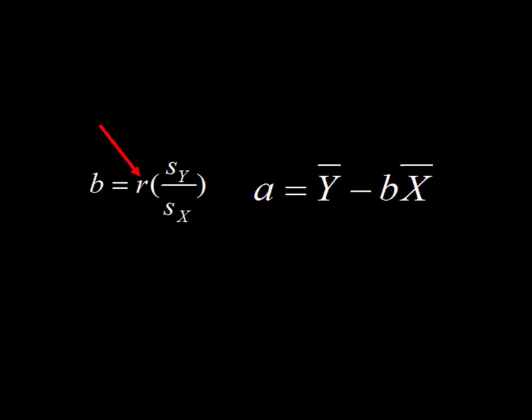Okay, and it is just the correlation times the ratio of the standard deviation of the y variable, or the criterion variable, or the outcome variable. That's the thing that you want to predict. And the standard deviation of y, and the standard deviation of x, the variable that we're using to predict y.